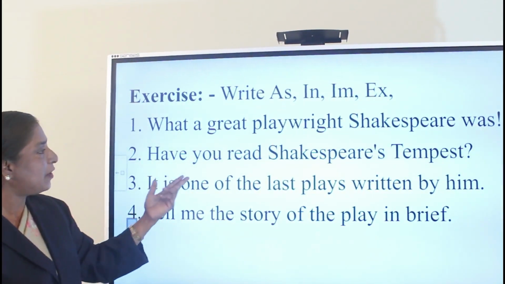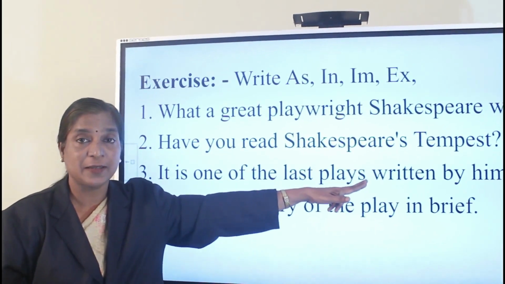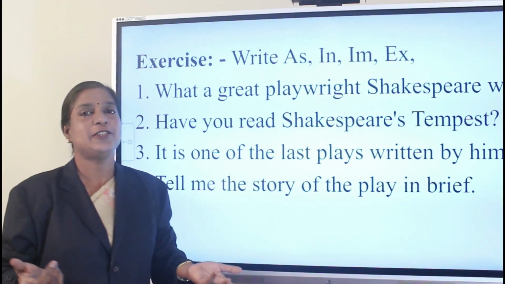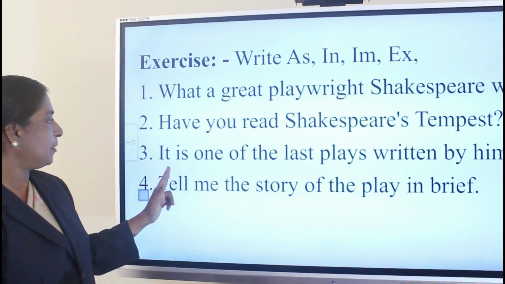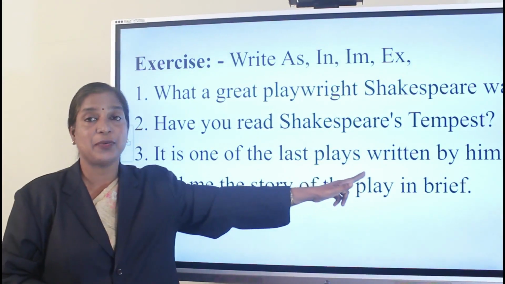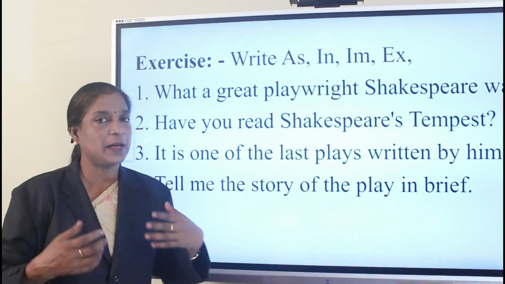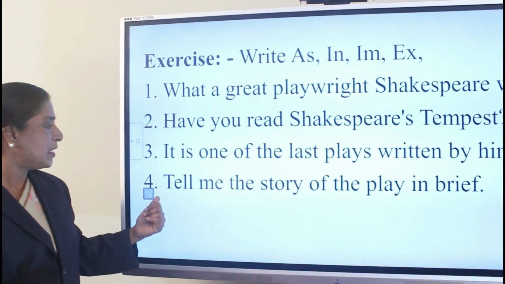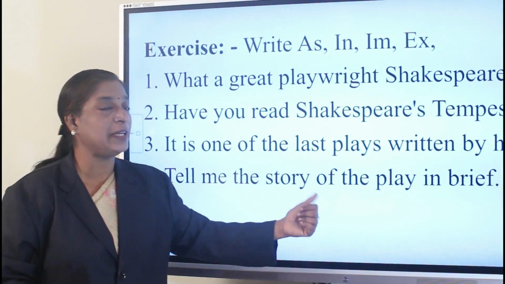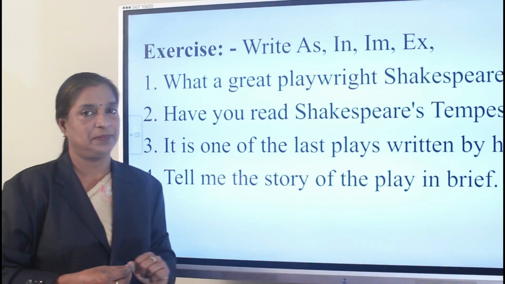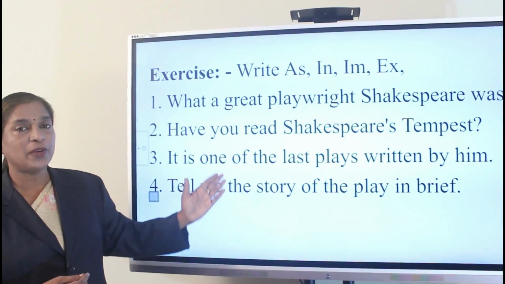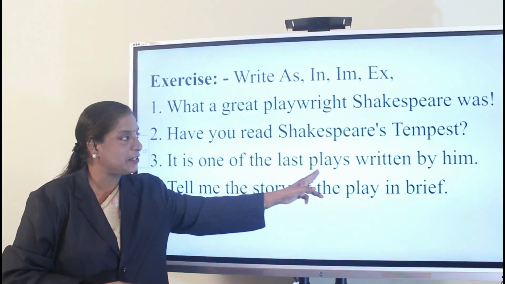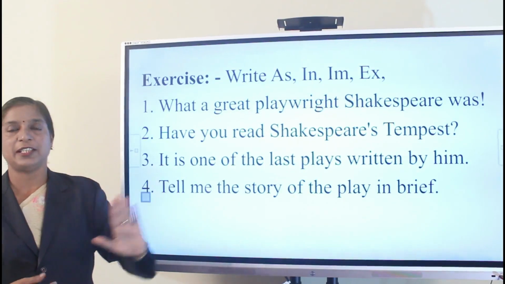Now look here. Have you read Shakespeare's Tempest? It's a question. It ends with a question mark. So it's an interrogative sentence. Now, it is one of the last play written by him. It is giving some information about him. So we say assertive sentence. Tell me the story of the play in brief. It's an order. So these are the way how you identify. This is imperative. This is assertive. Got an idea? I believe you got an idea, right?